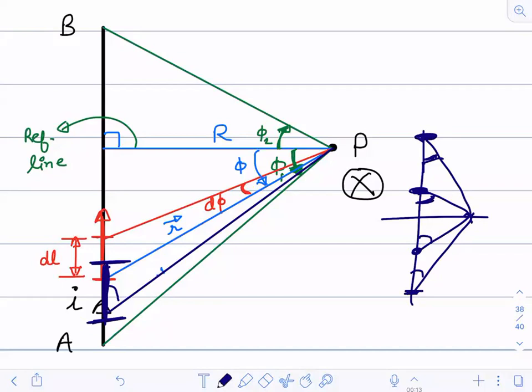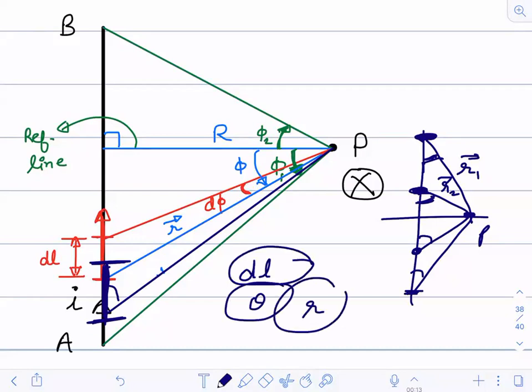Yes. What about r? What about small r? Just see here. This is the distance of this element from this point P. This r2 is the position vector of this point. Are r1 and r2 same or different? They are different. They are not same over here. So that's why I am saying we have three unknowns here: one is dL, one is theta and one is r. You cannot integrate with respect to dL alone because you have three variables here.